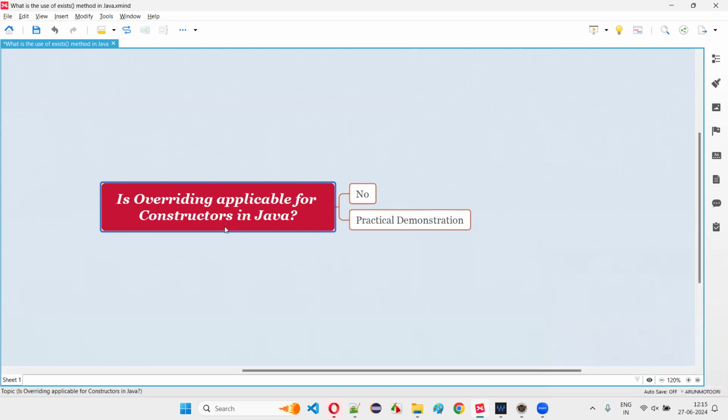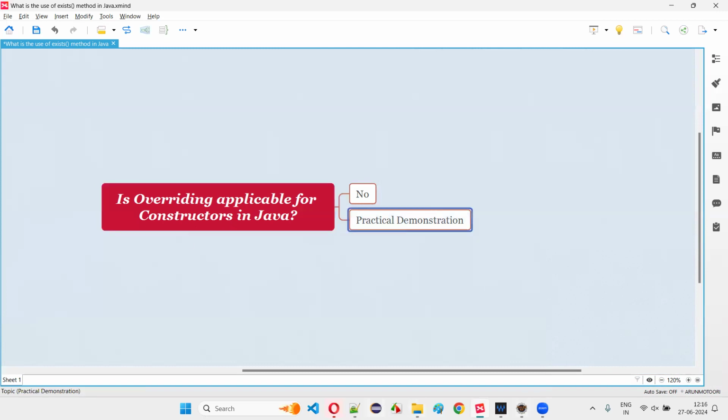Whenever you create a constructor in Java, the name of the constructor should match the name of the class. If there are two classes, they cannot have the same name. So the constructor in the parent class will have the parent class's name, whereas the constructor in the child class will have the child class name, which will be different anyhow. So there is no possibility of a child class constructor overriding the constructor in the parent class.